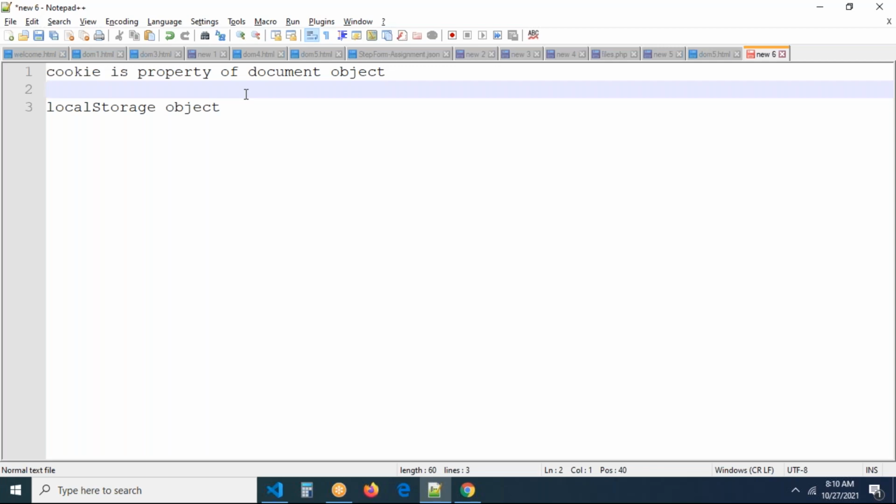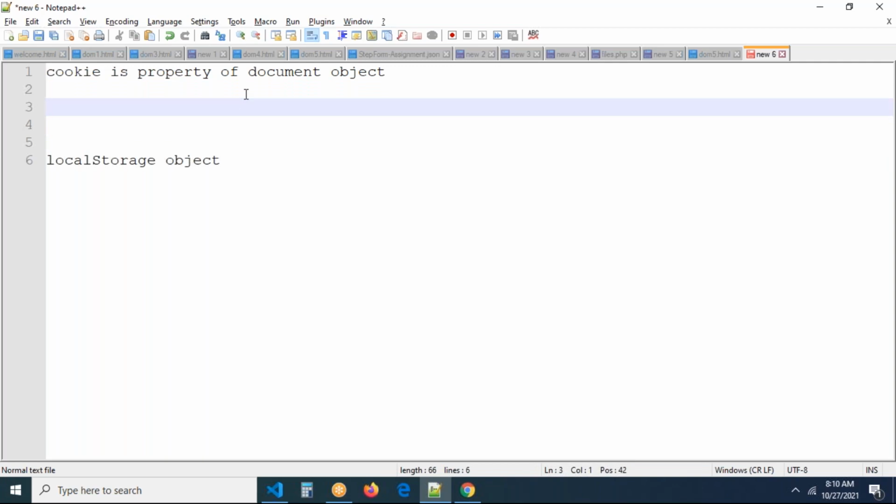First of all, why do I need to use a cookie? The cookie concept is available in each and every programming language. You can go to Java, .NET, Python, PHP, JavaScript, wherever you go, cookie is available. Why do we need cookie?